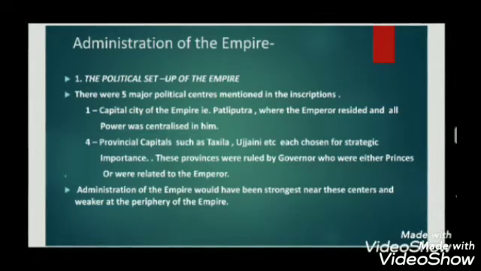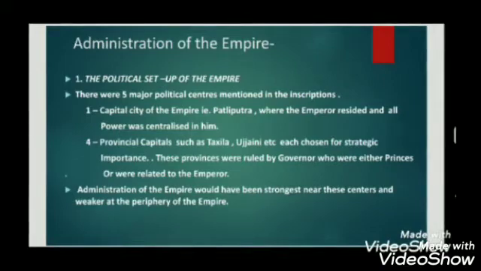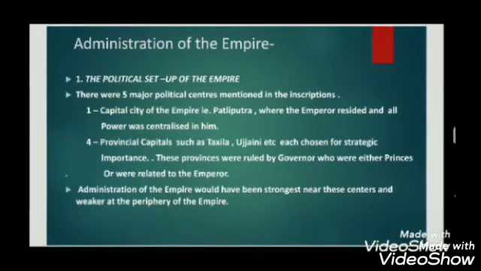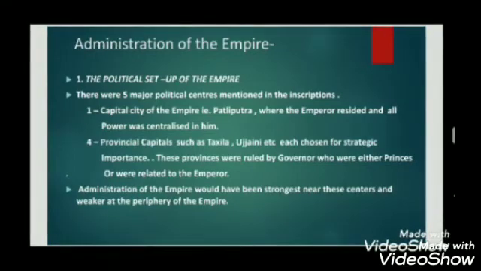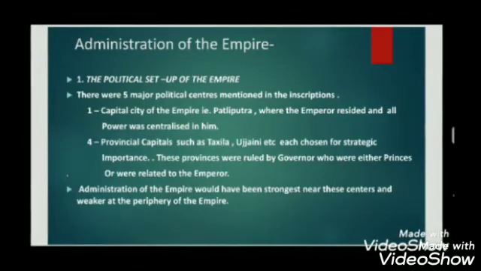So regarding the political setup of the empire, you had one capital city and four provincial centers, each situated at a strategic place. The capital city, we all know, was Pataliputra, and the four provincial cities were Takshashila, Ujjaini, Suvarnagiri, and Toshali. The capital city was where the king resided and all power was centralized in him.